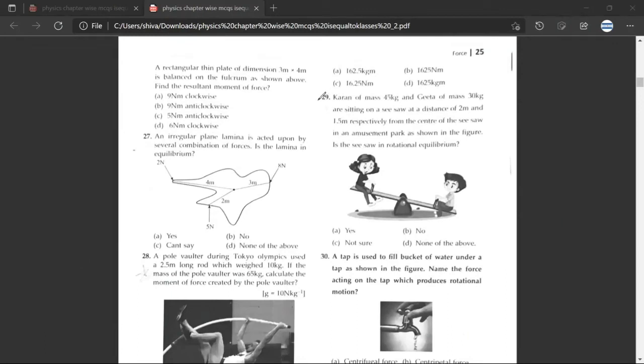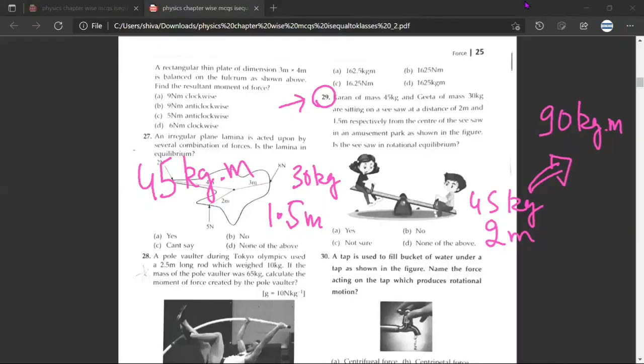Okay. Try to do this question. Question number 29. Yes, sir. Yes, Mr. CB. Question 29 states: Karen of mass 45 kg and Geeta of mass 30 kg are sitting on a seesaw at distance 2 meter and 1.5 meter respectively from the center of the seesaw in an amusement park. Is the seesaw in rotational equilibrium? It means that either side of the fulcrum should be the same. Shabash. So we want rotational equilibrium. So what we want is that this moment of force and this moment of force should be equal. Mr. CB, do we agree?